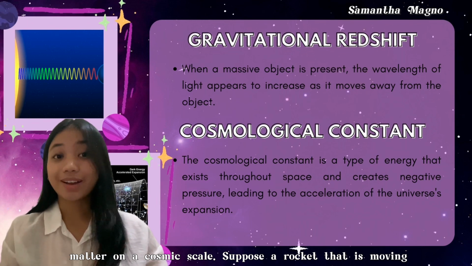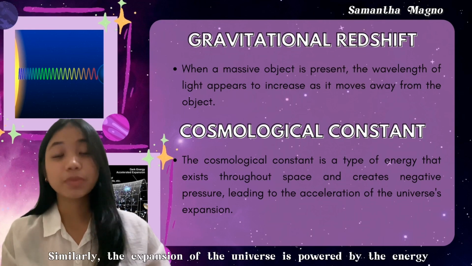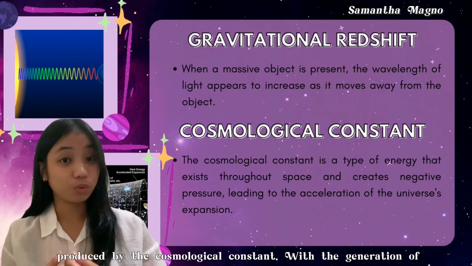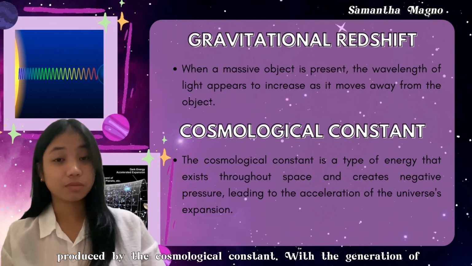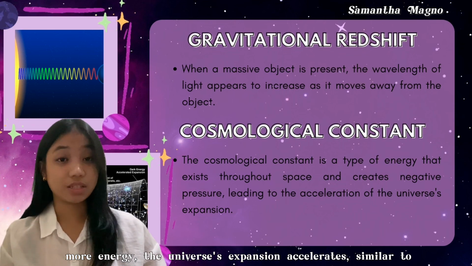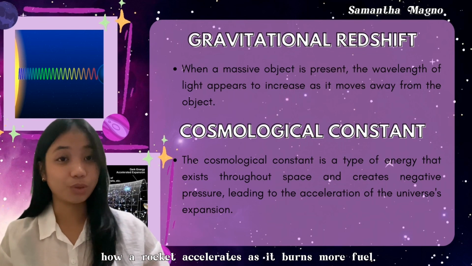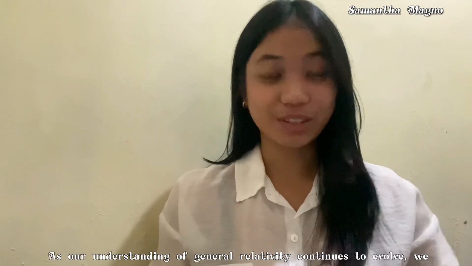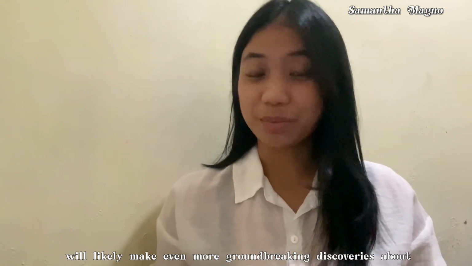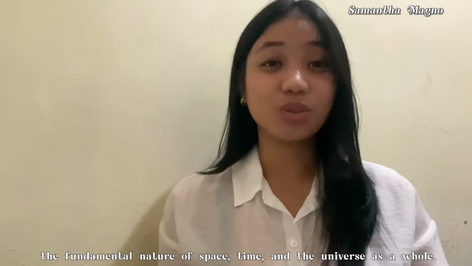Suppose a rocket is moving into space by burning fuel to create energy and thrust. Similarly, the expansion of the universe is powered by the energy produced by the cosmological constant. With the generation of more energy, the universe's expansion accelerates, similar to how a rocket accelerates as it burns more fuel. As our understanding of general relativity continues to evolve, we will likely make even more groundbreaking discoveries about the fundamental nature of space, time, and the universe as a whole.